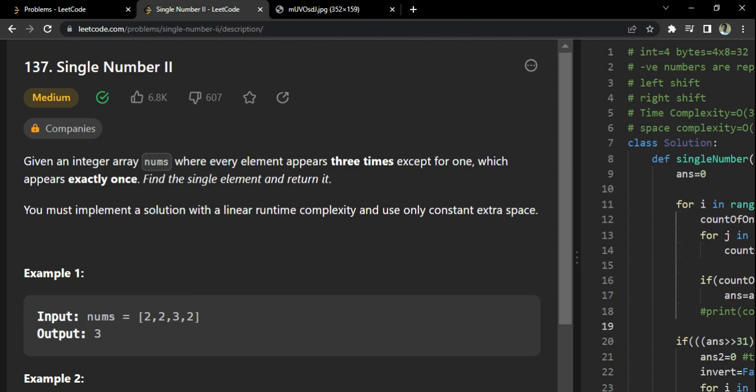For example, if you see twos, they are present three times. There will be only one element which is not present three times. So every element appears three times except one, which appears exactly once. What they're trying to say is every element will appear three times, except one, which will appear only once. Find the single element and return it. This is a simple question. This question looks very simple, just a two-line question.